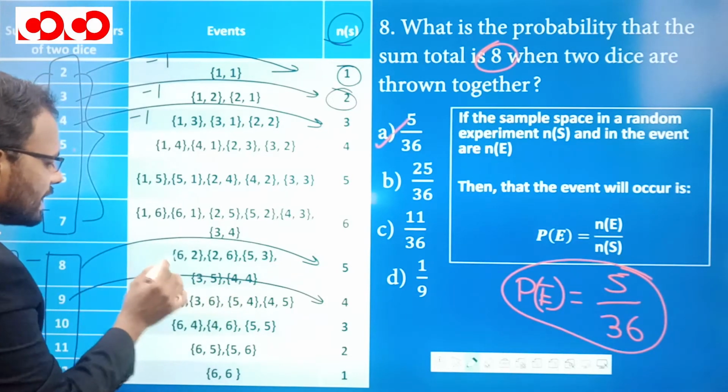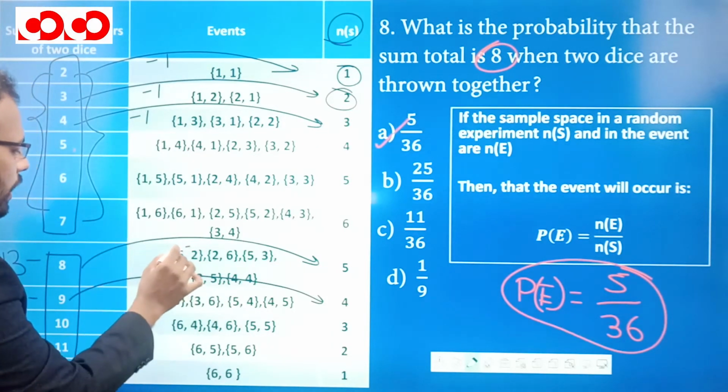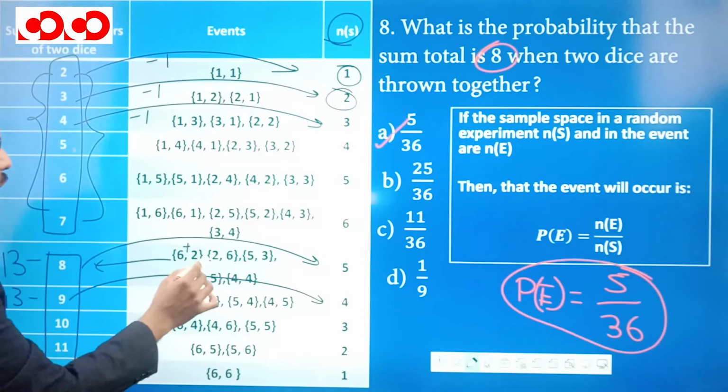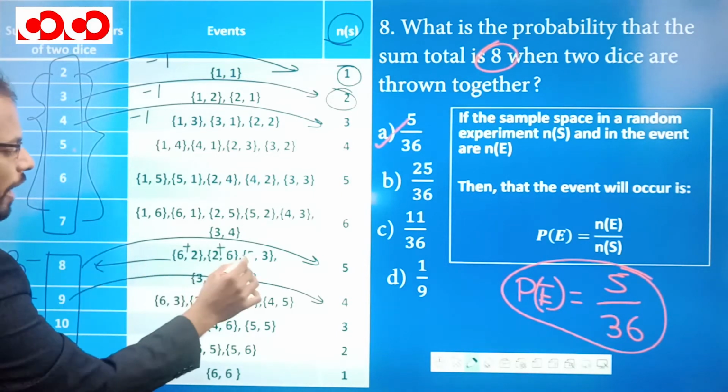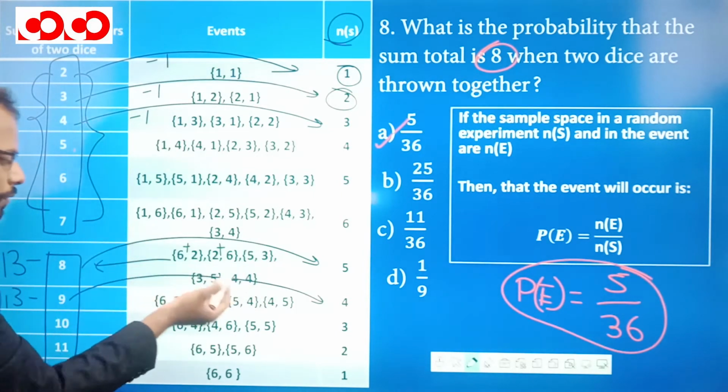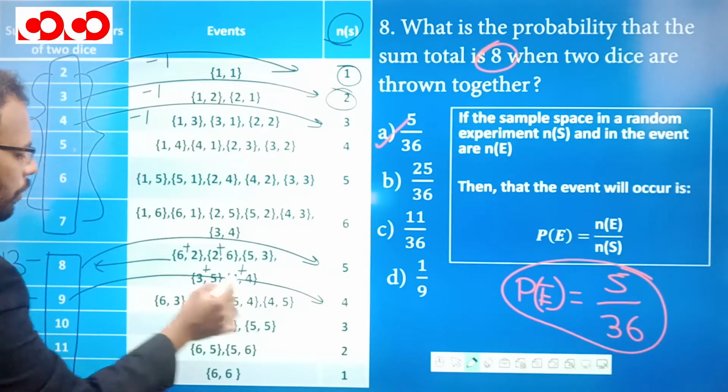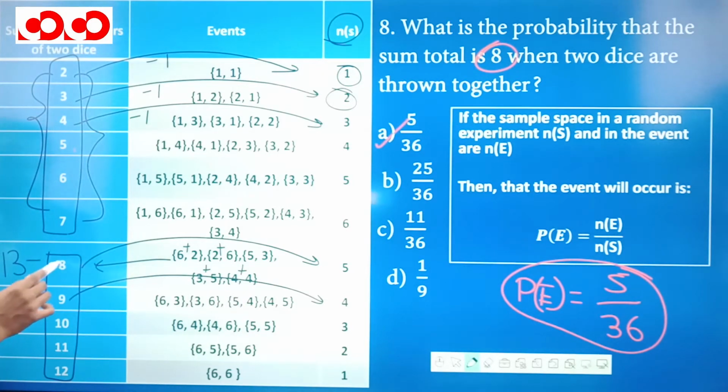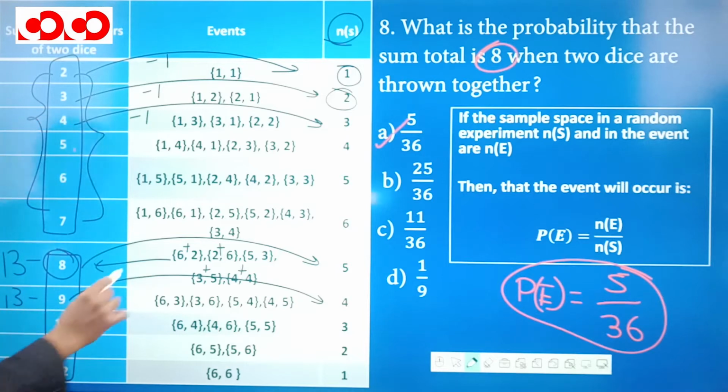The first dice has 6 and the second dice has 2. The sum total is 8. Or 2 and 6, the sum total is 8. 5 plus 3 is 8. 3 plus 5 is also 8, and 4 plus 4 is also 8. So for the sum to be 8, there are 5 cases.